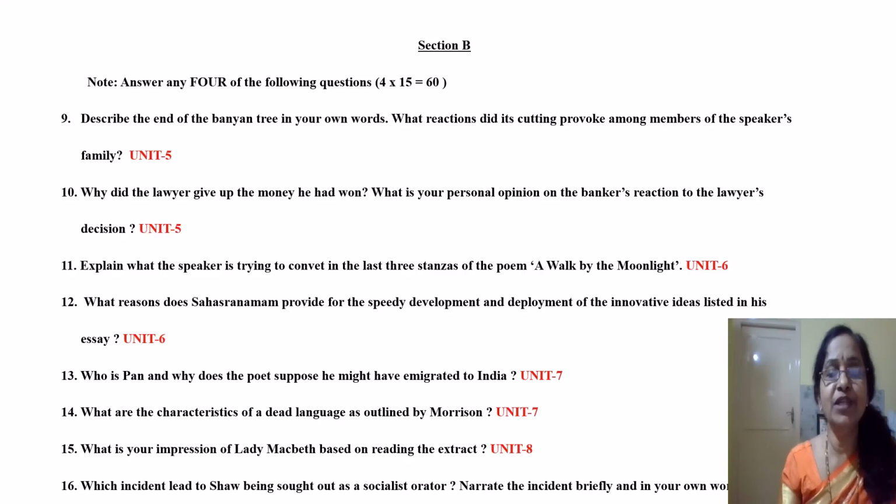So the 14th question, what are the characteristics of a dead language as outlined by Morrison? Here Toni Morrison expresses her concern for the languages which are going to be extinct. She compares a dead language to the bird in the lesson, if you remember. And then it becomes so vulnerable that all other languages start dominating over that language. So who is responsible for the demise of any language?